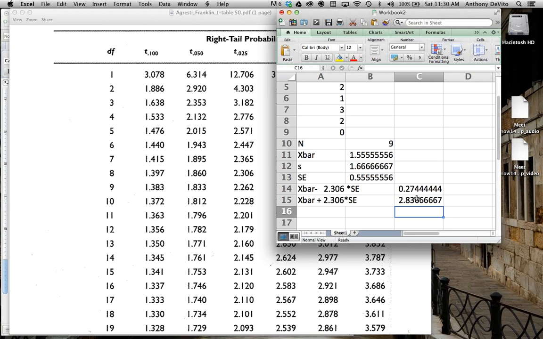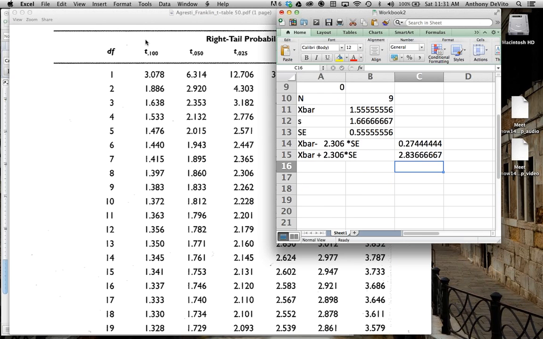So we're 95% certain that the true mean hours of TV watched by Buddhists is between roughly 0.27 and 2.8 hours. Okay, we're 95% sure the true mean is between these two numbers.